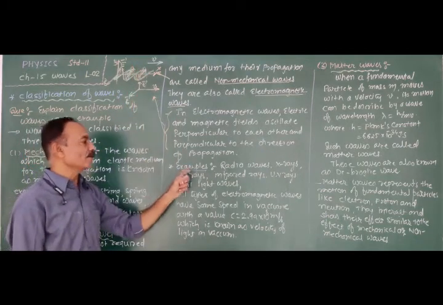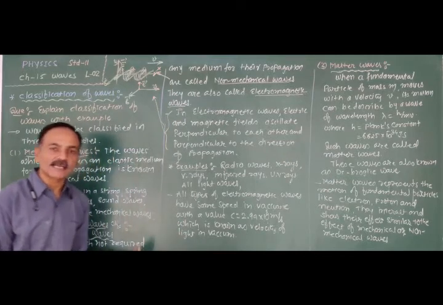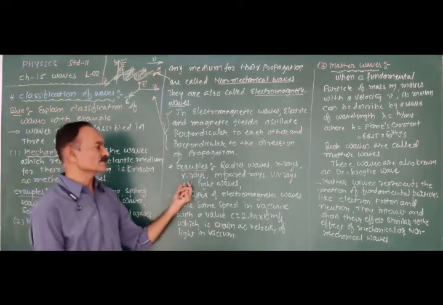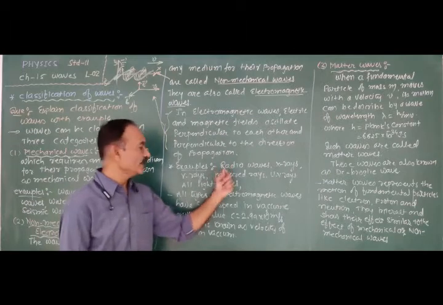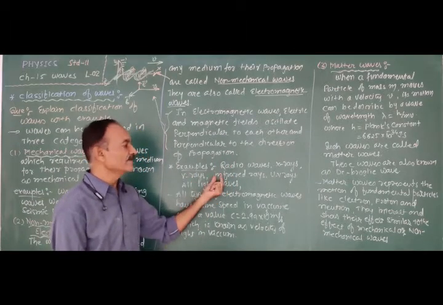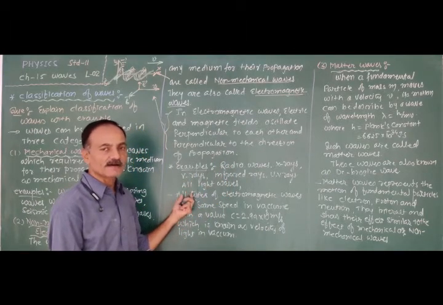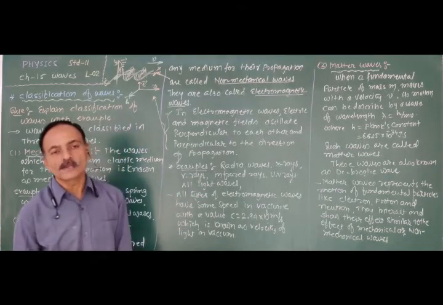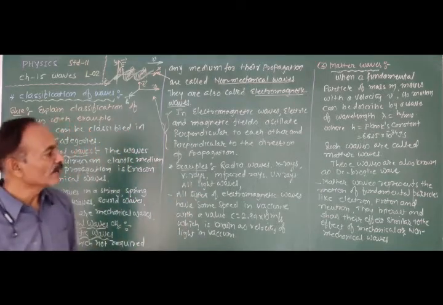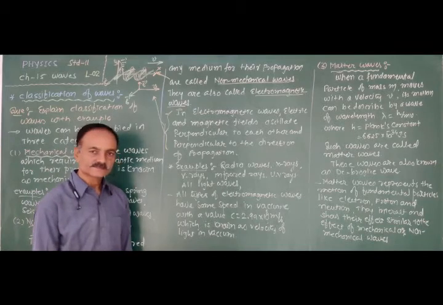What are the examples of non-mechanical or electromagnetic waves? All light waves, like radio waves, X-rays, gamma rays, infrared rays, ultraviolet rays, are non-mechanical waves.